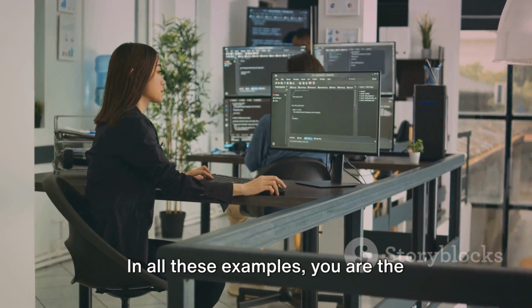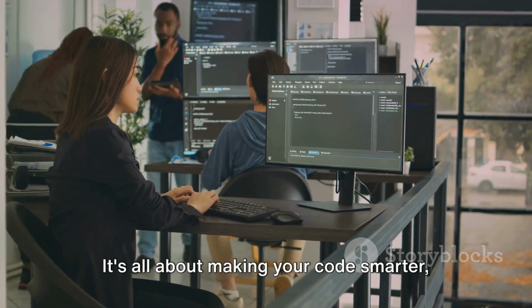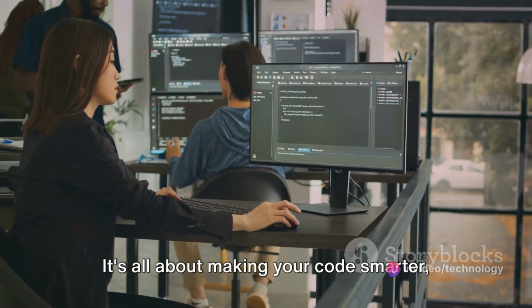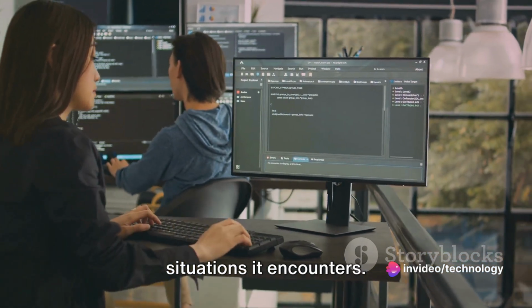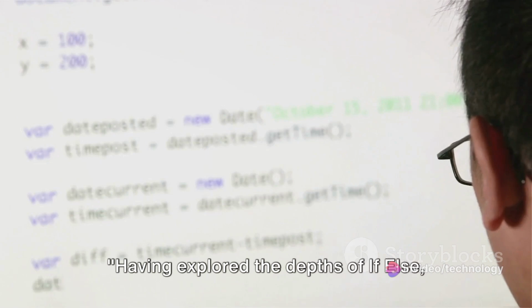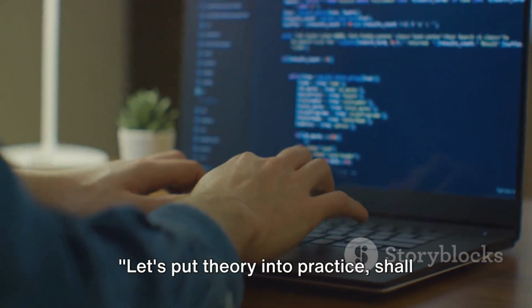In all these examples, you are the programmer, deciding what conditions to check and what actions to take. It's all about making your code smarter, enabling it to make decisions based on the situations it encounters. Having explored the depths of if-else, it's time to see it in action. Let's put theory into practice, shall we?